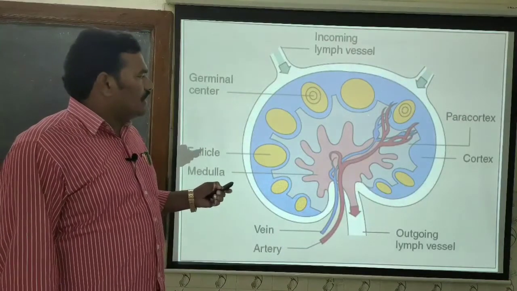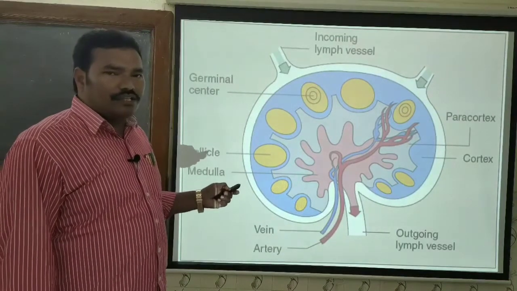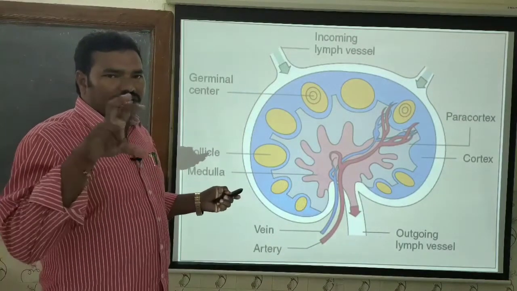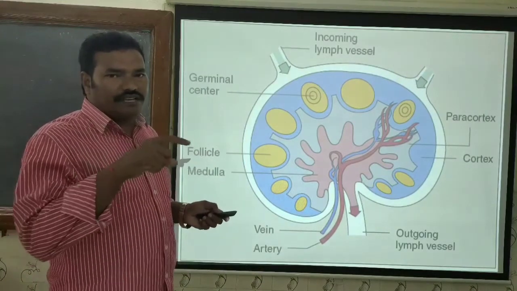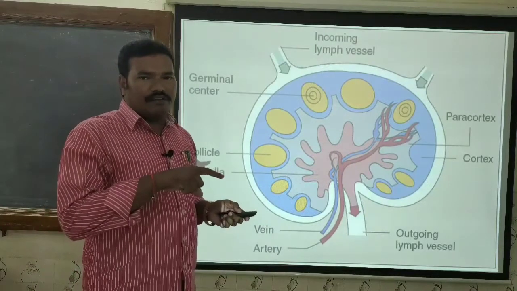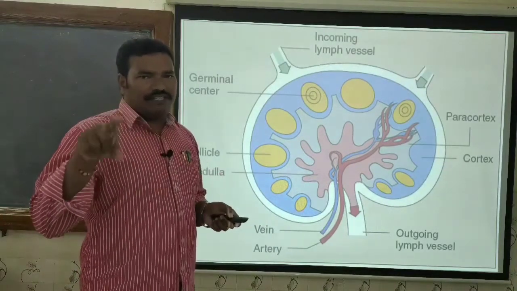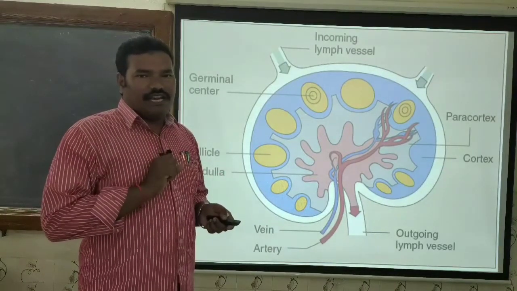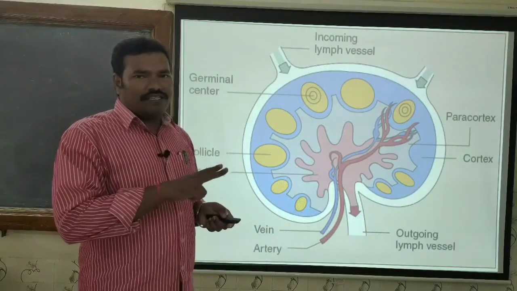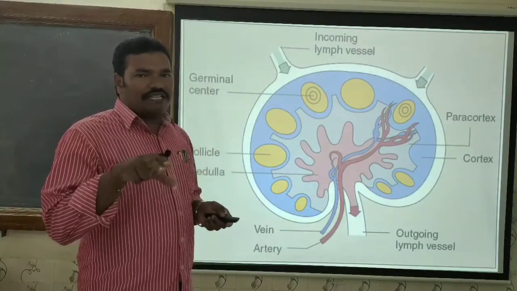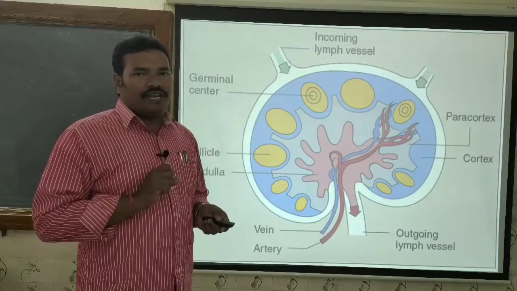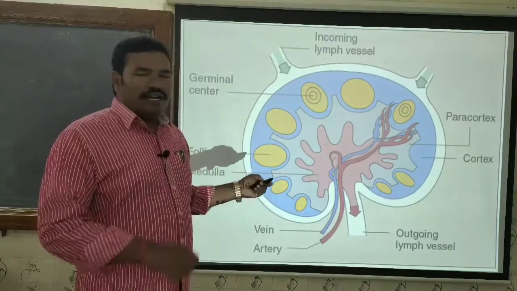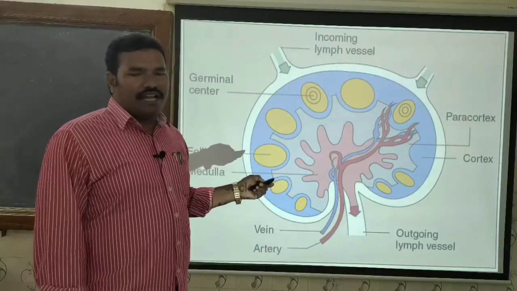One is the antigenic stimulation that leads to the rapid divisions of the T lymphocytes and B lymphocytes, which facilitates the enhancement of the lymphocytes, and the second one is due to the extravasation of the lymphocytes from inside of the high endothelial venules towards the internal side of the lymph node.